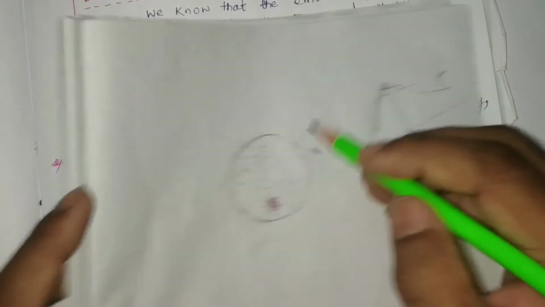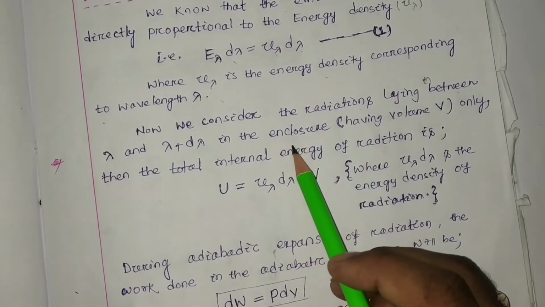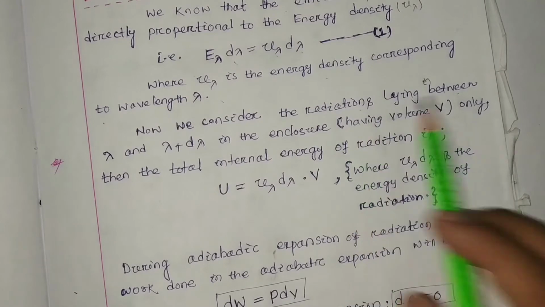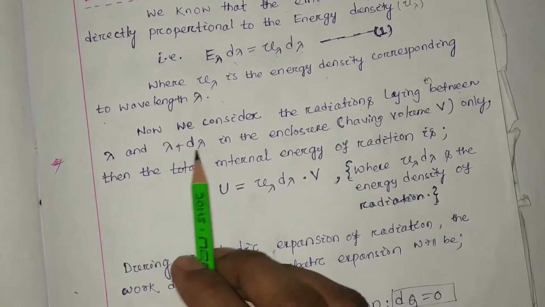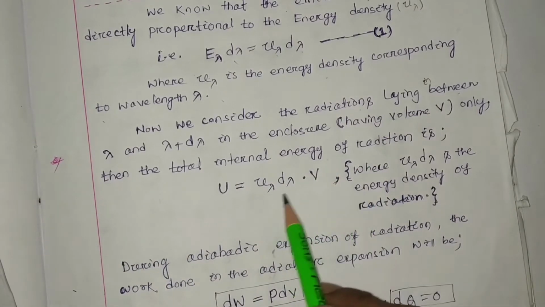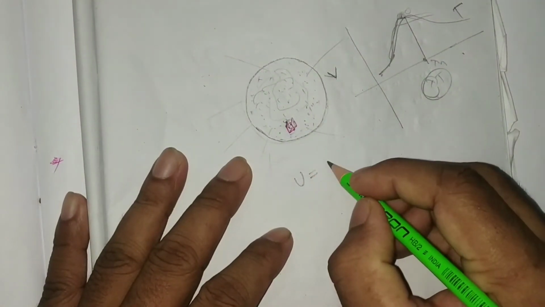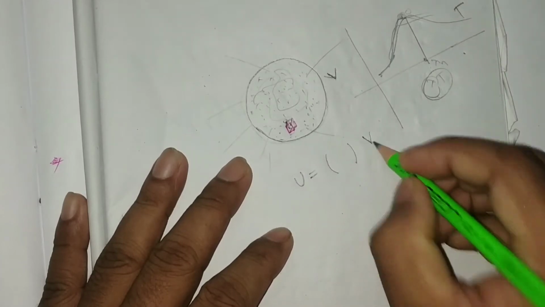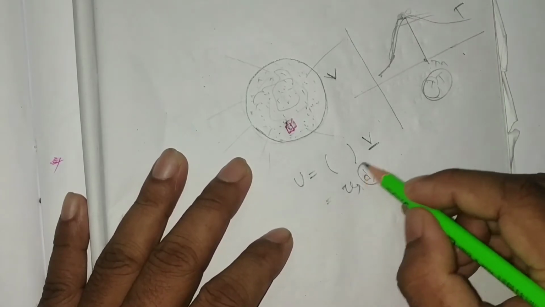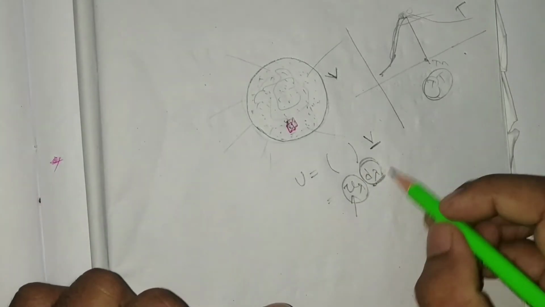So here we consider an enclosure having the volume V in which the radiations are present, and we are considering the radiation between lambda and lambda plus d lambda. Then the total internal energy, if we represent it by U, will be the energy density into the total volume V. The energy density is U lambda d lambda, where U lambda is the energy density for a particular wavelength, d lambda is the range of the wavelength, and V is the total volume.